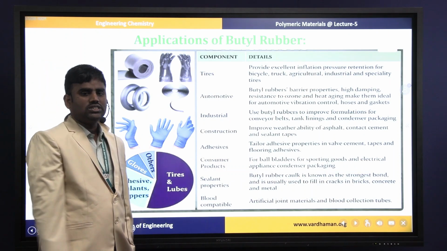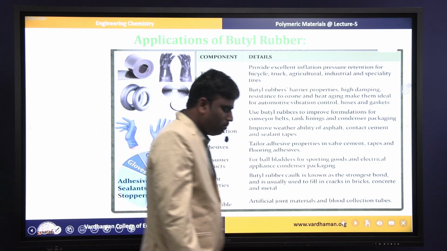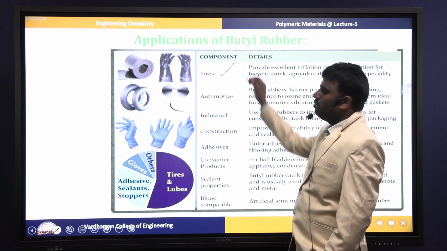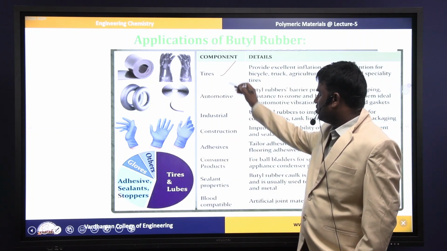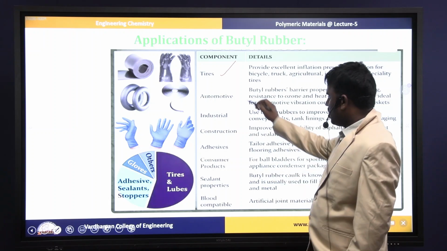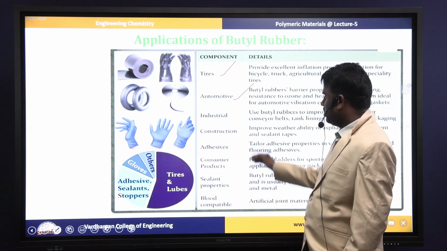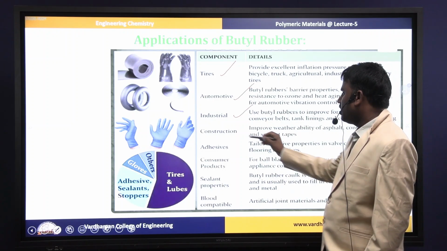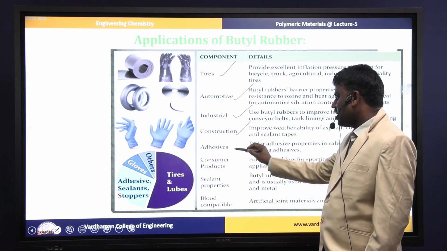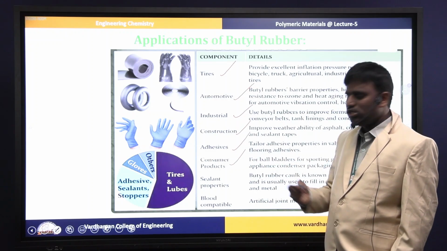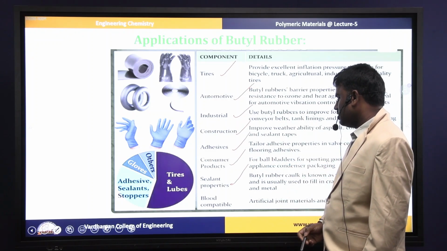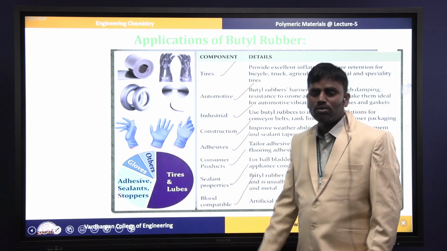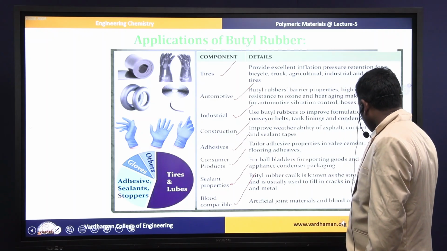And next, applications of butyl rubber. Butyl rubber is used in various industrial applications, especially in making inner tubes of tires. That is one of the major applications of butyl rubber. It can also be used in automotive industries, industrial applications like manufacturing of conveyor belts and tank linings, and in construction, adhesives, consumer products, and as a sealant material. Finally, it can be used in blood compatible substances. These are the various applications of butyl rubber materials.